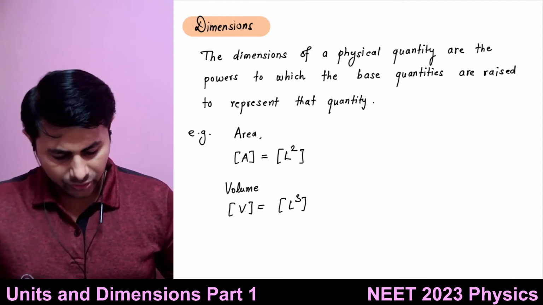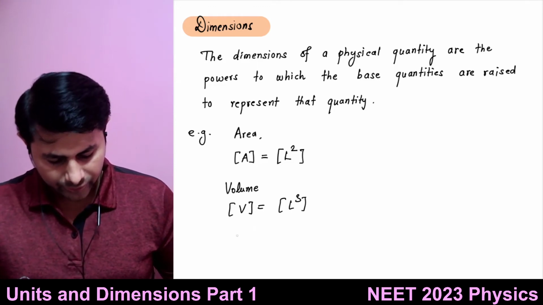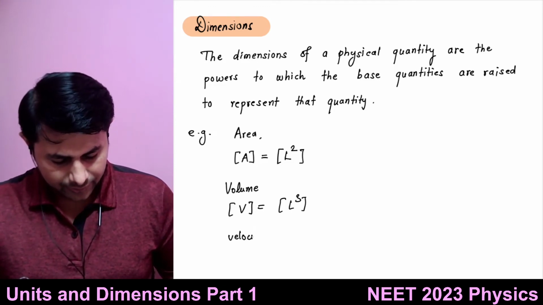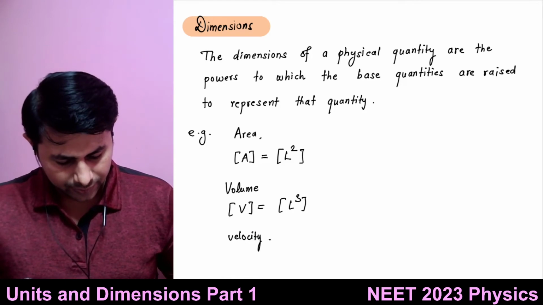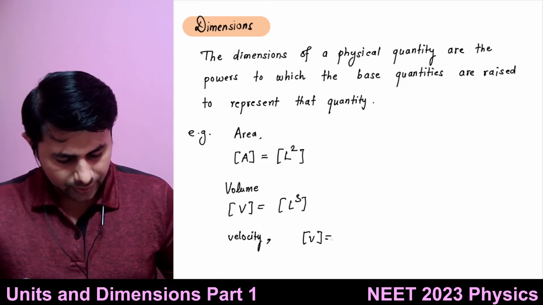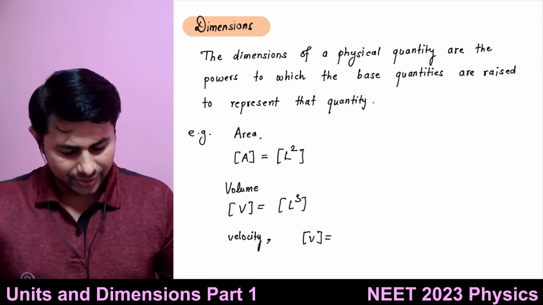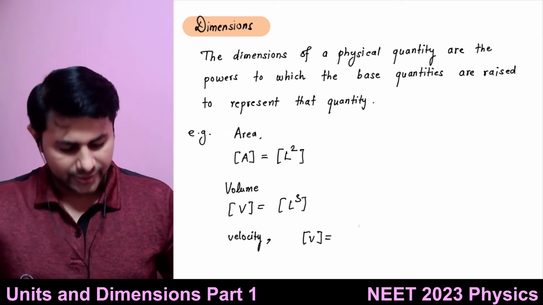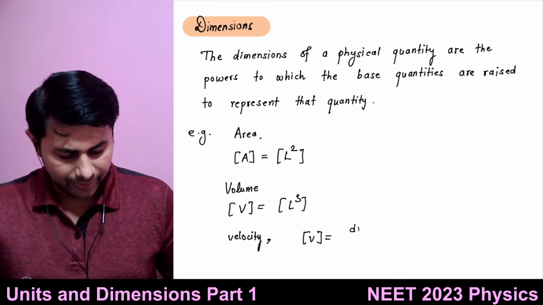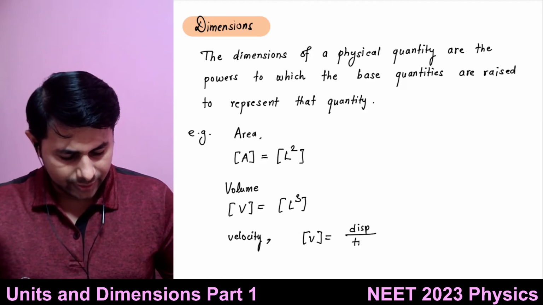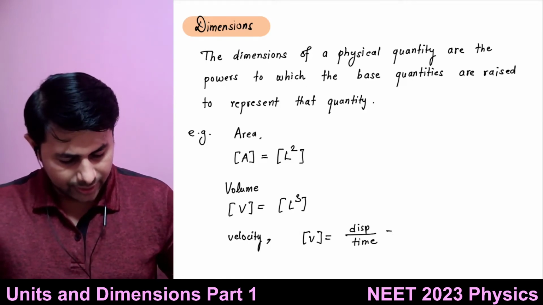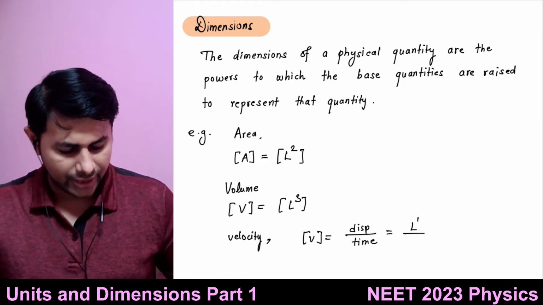Then I want to find out the dimensions of velocity. So what are the dimensions? L t to the power minus 1. Yes, it is displacement upon time. So it depends on length. In the numerator I have L to the power 1.